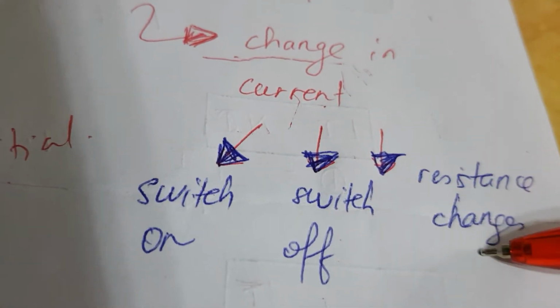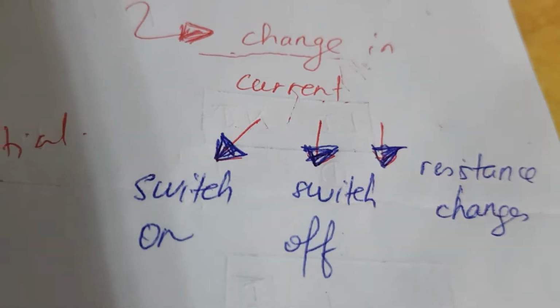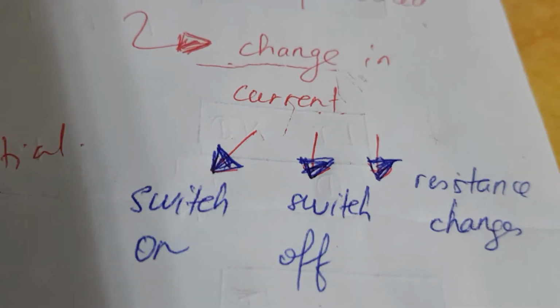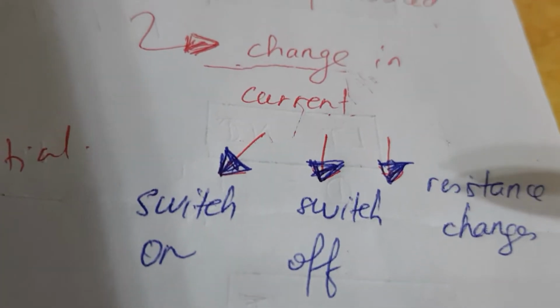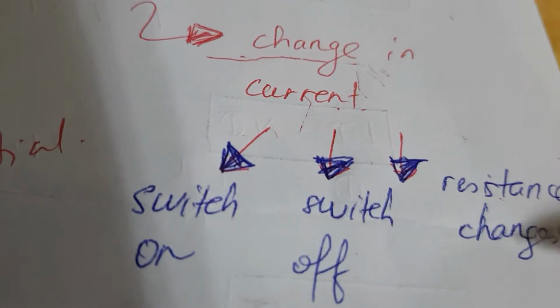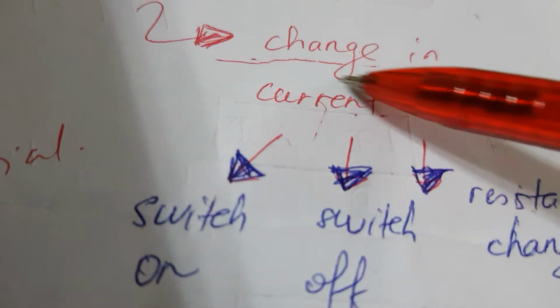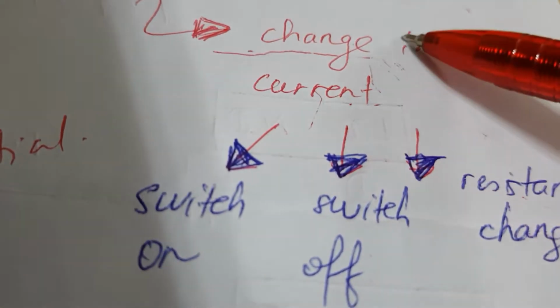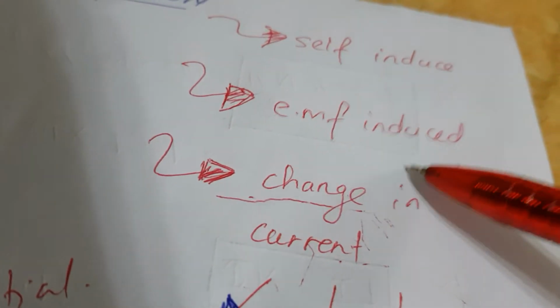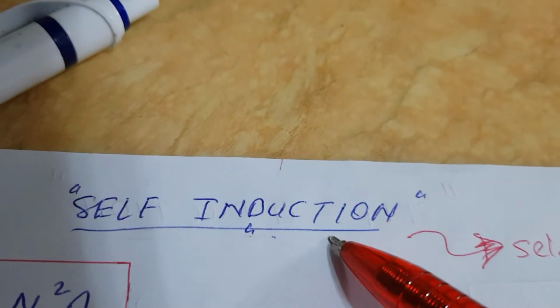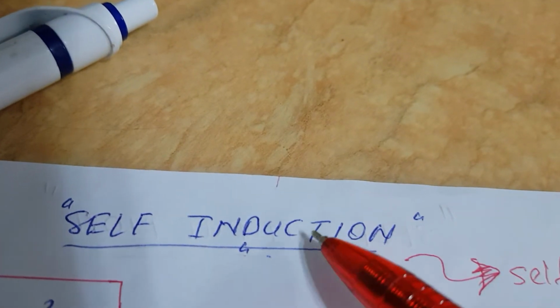Finally, resistance changes. When you have a rheostat and you drag the rheostat from left to right, resistance is going to change. When resistance changes, definitely current is going to change. So as long as there is change, it can be decreasing or increasing, EMF will be induced. So this phenomenon is called self-induction, all happening in one same coil.